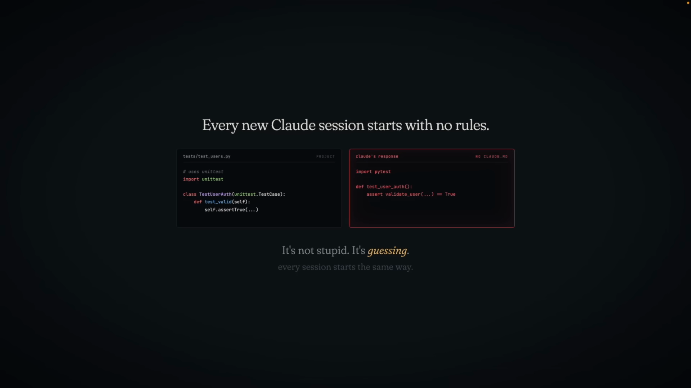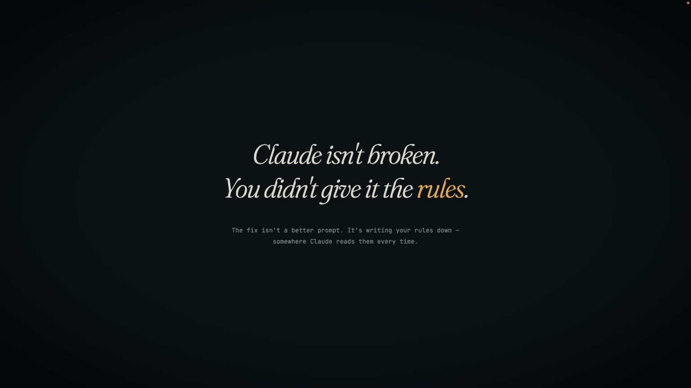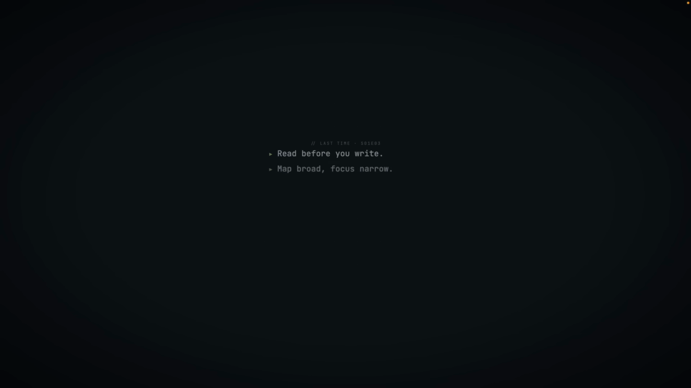Claude is not stupid. It's just guessing, because every session starts the same way. The thing is, it's not Claude that's broken in this case, or the AI that's doing stuff you wouldn't expect it to do. You didn't give it the rules it needs, for instance, how you define your tests and how you write your function names. The fix is simply not a better prompt, it's writing your rules down at the place where AI picks it up every time.